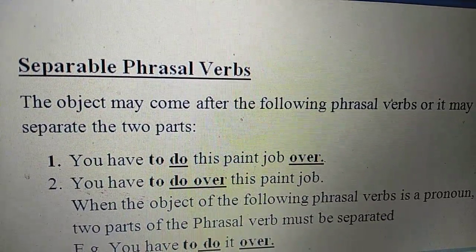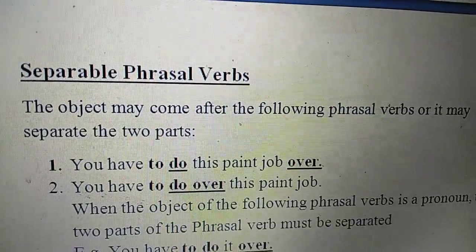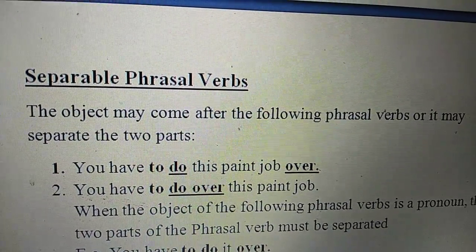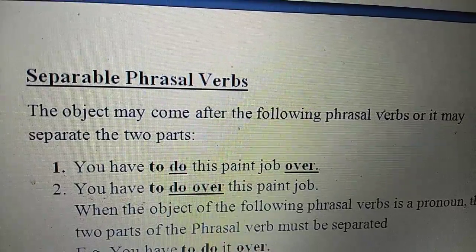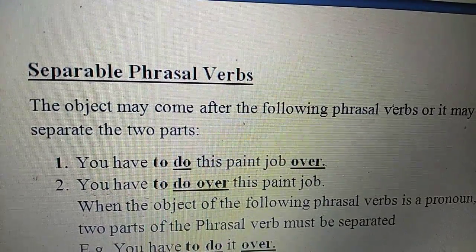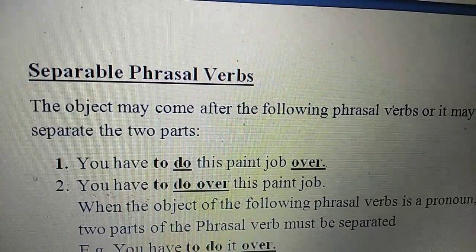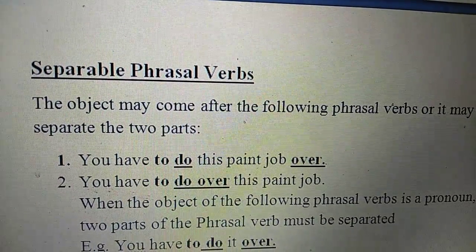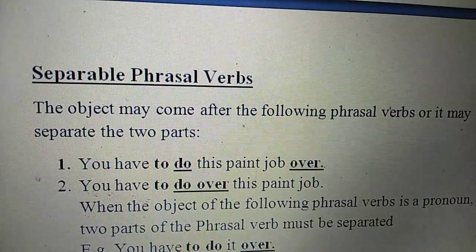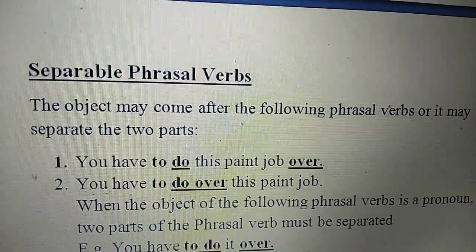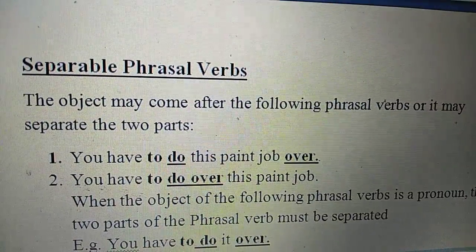Now let's talk about separable phrasal verbs. Do you know what separable phrasal verbs are? These phrasal verbs can be separated into the verb and particle. Particle means preposition and adverb. As we already know, a phrasal verb is made up of verb plus preposition and verb plus adverbs. Okay? So let us see the examples.